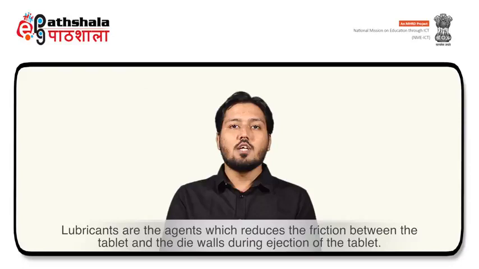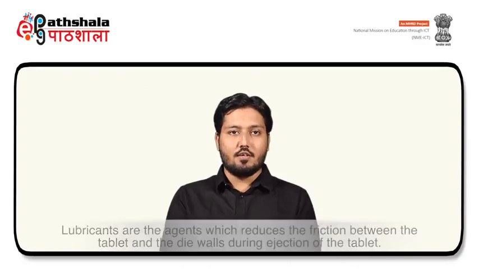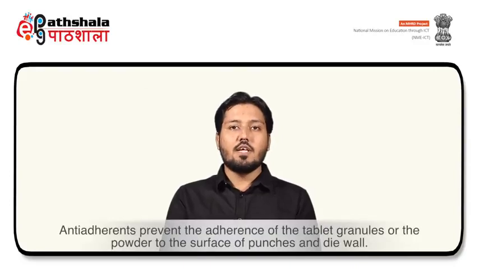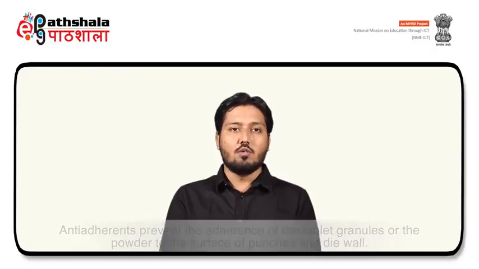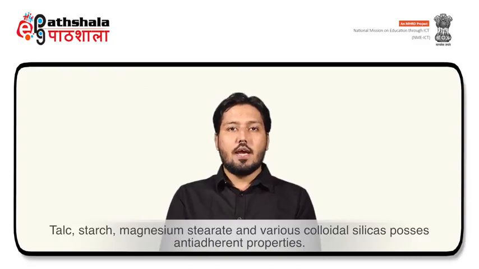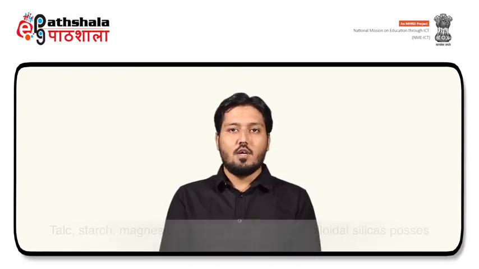Lubricants are the agents which reduce the friction between the tablet and the die walls during ejection of the tablet. Antiadherents prevent the adherence of the tablet granules or the powder to the surface of punches and die wall. Talc, starch, magnesium stearate and various colloidal silicas possess anti-adherent properties.